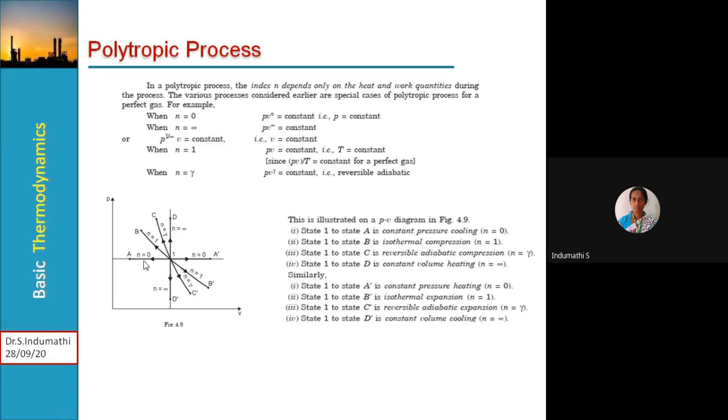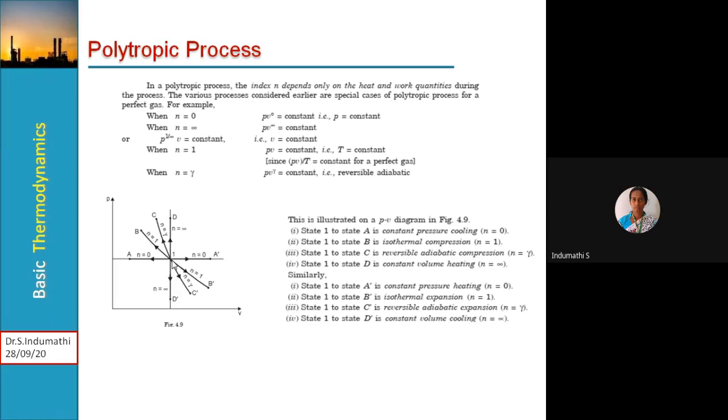Okay, so if you follow the cooling process, here A dash, B dash, C dash, D dash, these are the different processes if the working fluid undergoes a heating process. So how do we represent all the processes, whether cooling or heating, in a common diagram so we are able to understand?